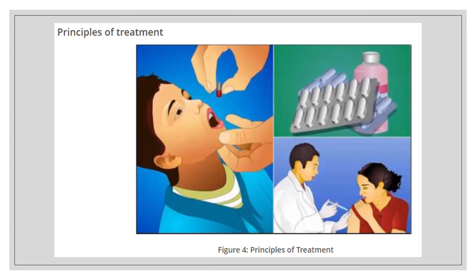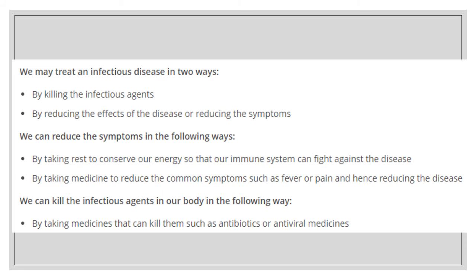So there are some principles of treatment. We may treat an infectious disease in two ways: by killing the infectious agents, or by reducing the effects of the disease or the symptoms. That means first of all we can directly kill the agent that is causing the disease, or we can reduce the effects caused by the disease. How can we reduce the symptoms?